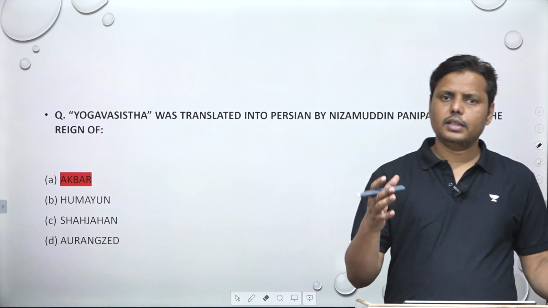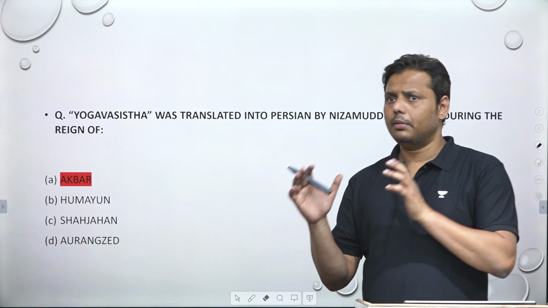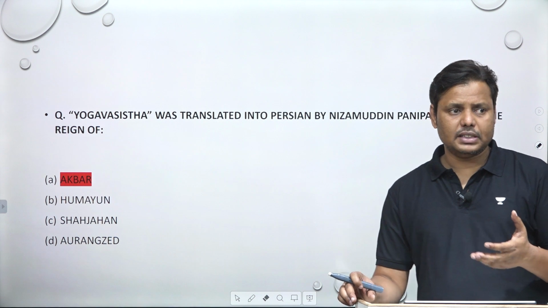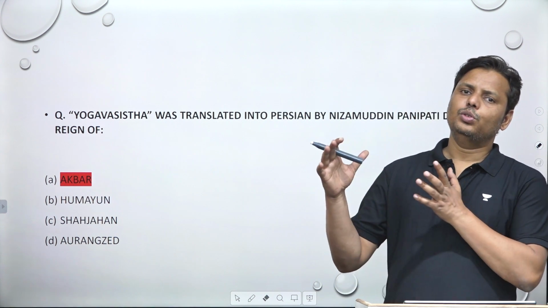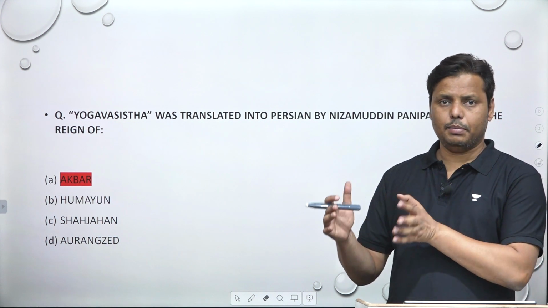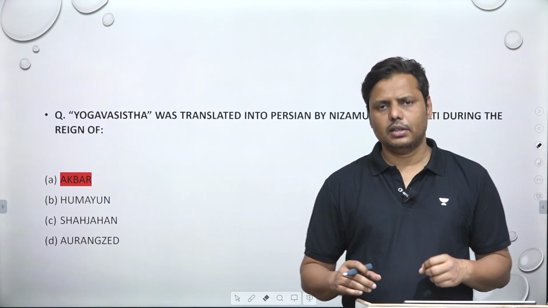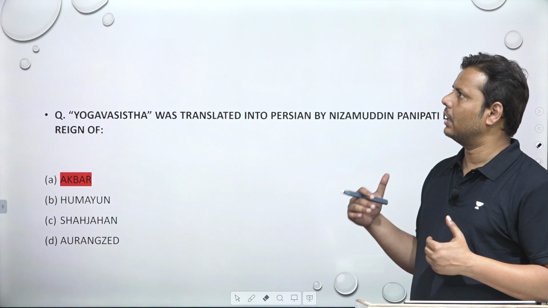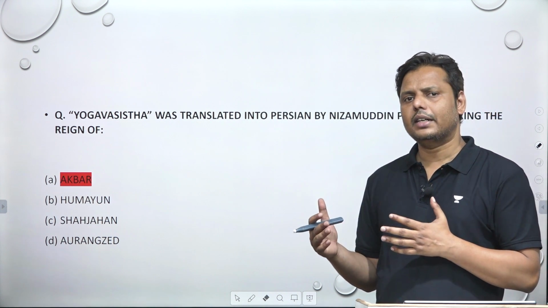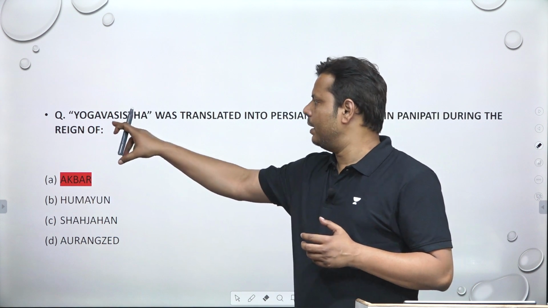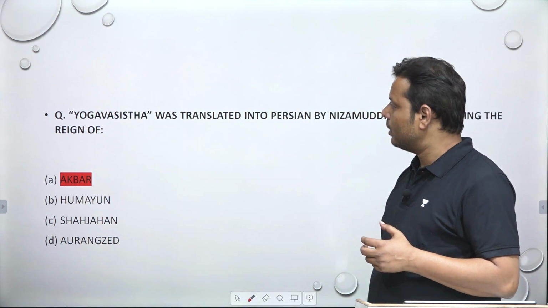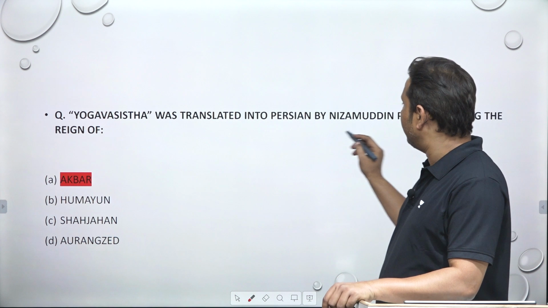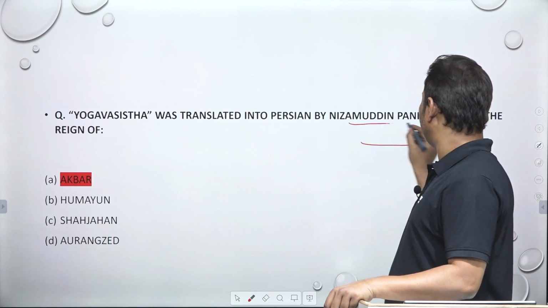Now, the coming of Muslims into India is a very subjective thing, so I'm not getting into that dimension, but even in the 7th and 8th centuries we find translations of books, specifically books on Indian philosophy, into several languages that included Arabic and Persian also. In the initial period it was mostly in Arabic, but later on, after the establishment of the Sultanate and Mughals, most of the time it was translated into Persian. Yoga Vasistha is a very important text with respect to religious philosophy, and it was translated by Nizamuddin Panipati